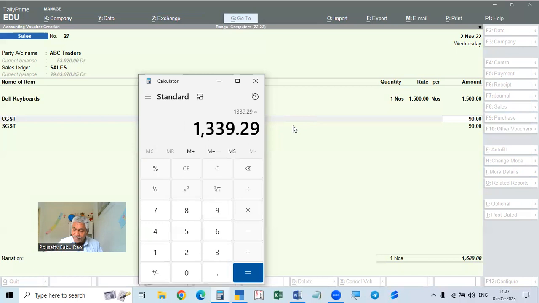So on this, if we calculate tax, it will be 1500 divided by 112 into 100. It is 1339.28. This is the taxable value. On this, if we calculate 12%, that means 6% CGST and 6% SGST.